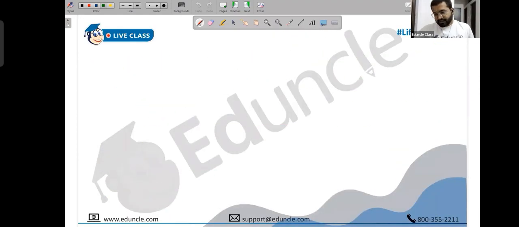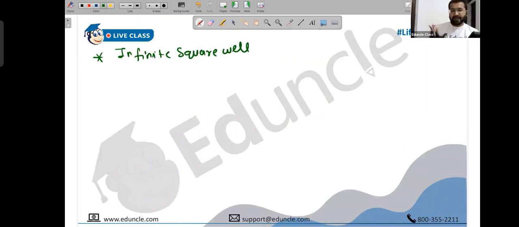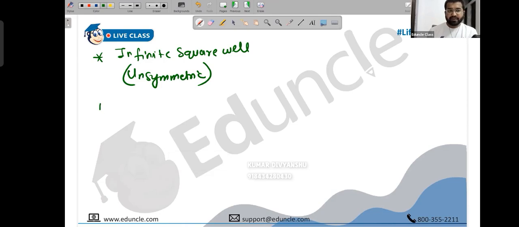Now let's take the next case, which is popularly known as the infinite square well. Actually, in infinite also, there are two kinds: one is unsymmetric, the other is symmetric. So I'm taking the infinite square well, and in that, I'm taking the unsymmetric square well. This is popularly known as the 1D box. Let's start with the 1D box.